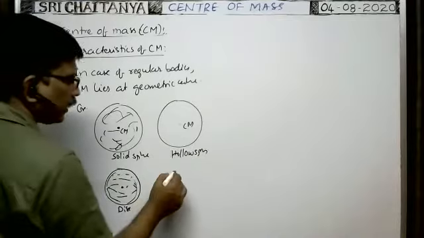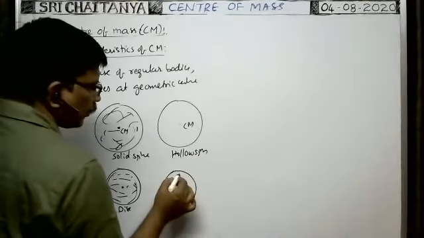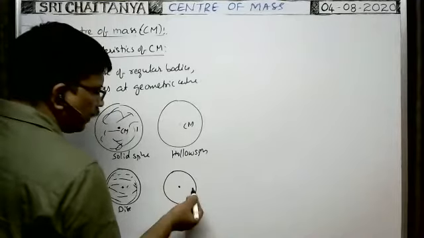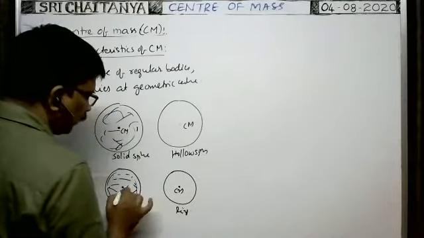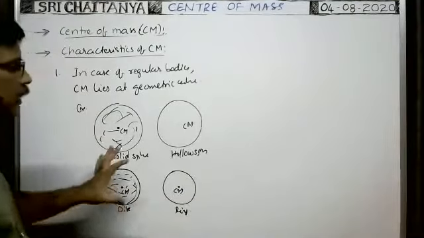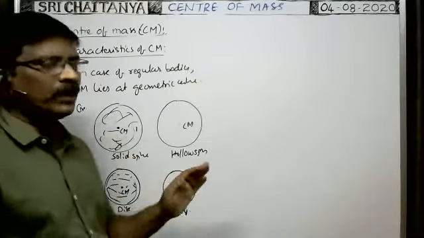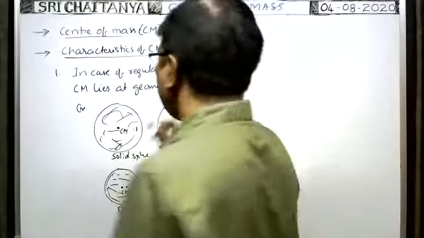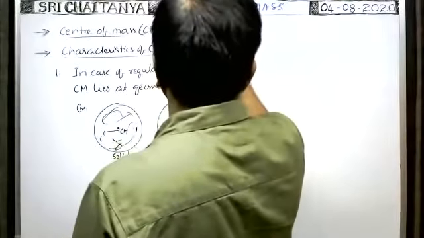But here, if you take the ring, it is also a regular body. In case of ring, the center of mass lies at the center only, where there is no mass. That's why from these examples, it is clear that at the position of center of mass, mass need not be present. Okay, so that is the second characteristic.